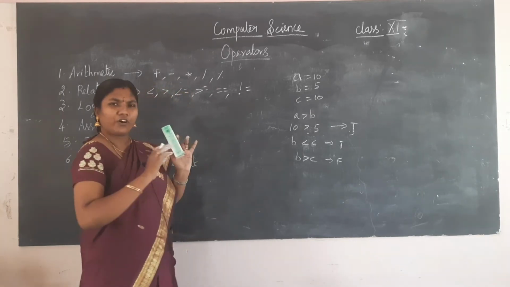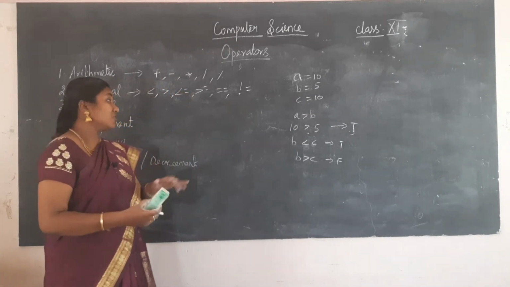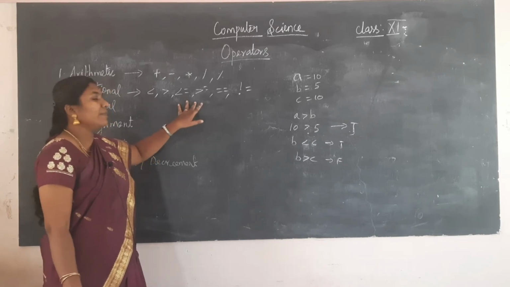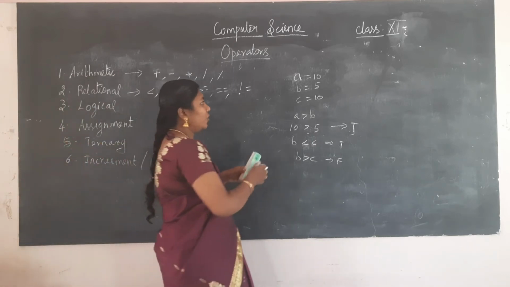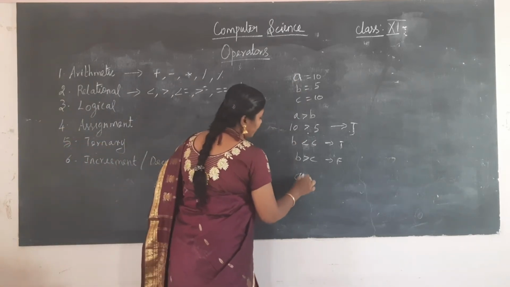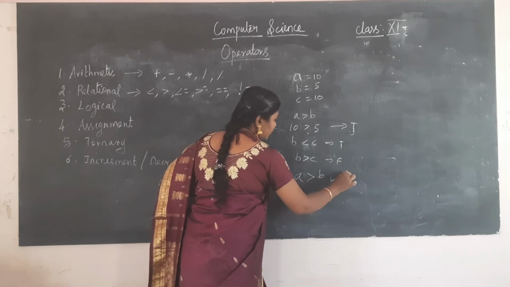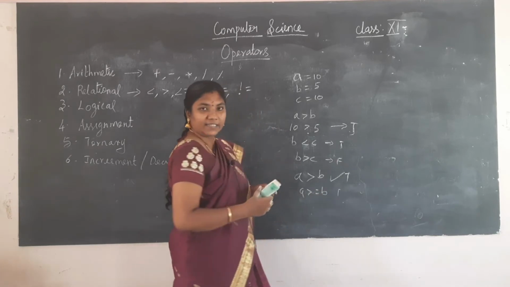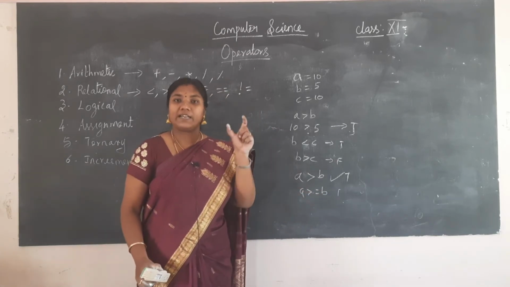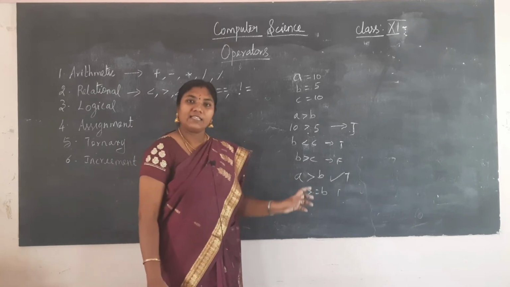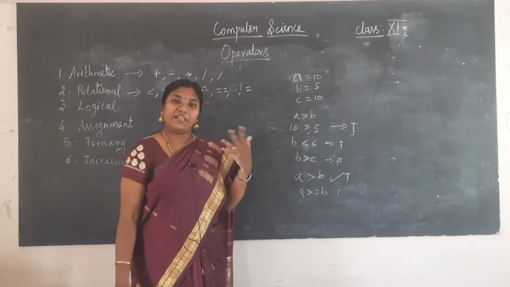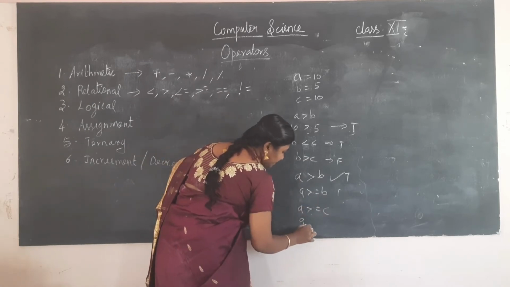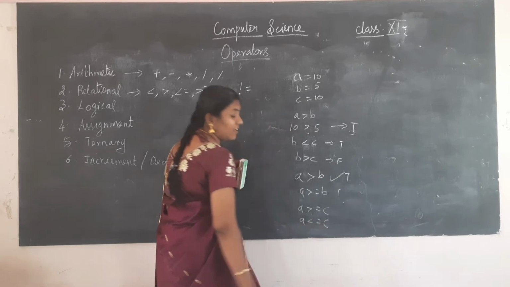So you know for what purpose we will be using less than and greater than. So now we are having less than or equal to and greater than or equal to. So what do you mean by this? Suppose I am having a greater than b, I can say it is true, it is correct. Greater than or equal to, note the name, greater than or equal to. Either it must be greater or it must be equal to. So here I can have a greater than or equal to c and a less than or equal to c.